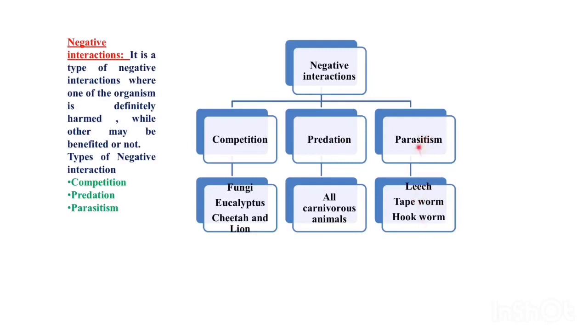Another next one is parasitism. In parasitism, what happens? One organism called the parasite resides within the organism called the host. In turn, it draws all the food material and shelter from the host, and it destroys the host. Best examples are leech, tapeworm, hookworm, etc.